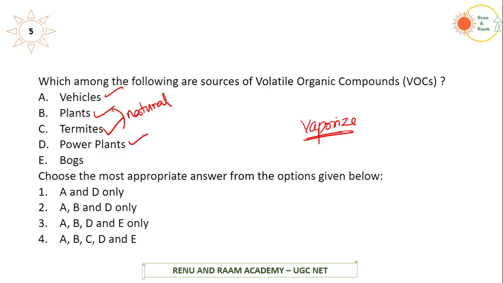Bogs are wetlands. A wetland is an area where waterlogging is there, and it is one of the areas where decomposition of dead organic matter takes place at a higher rate. When decomposition of organic matter takes place at a higher rate, it also gives rise to volatile organic components. So the answer is all 5: A, B, C, D and E.